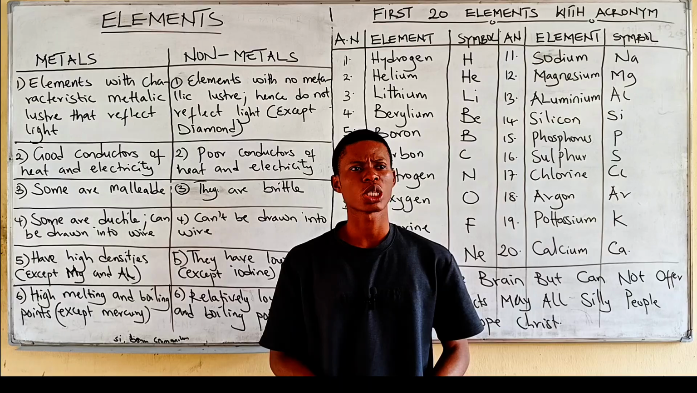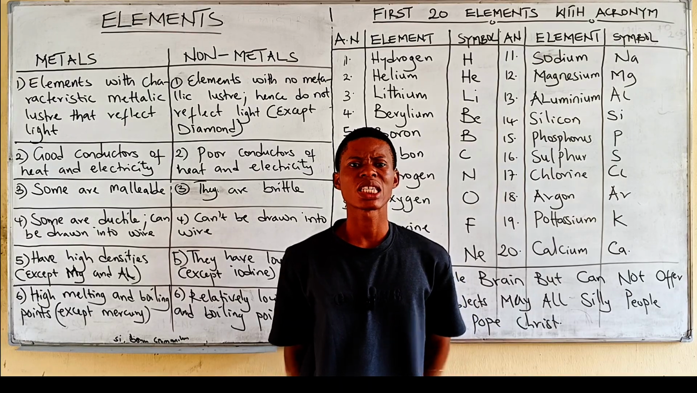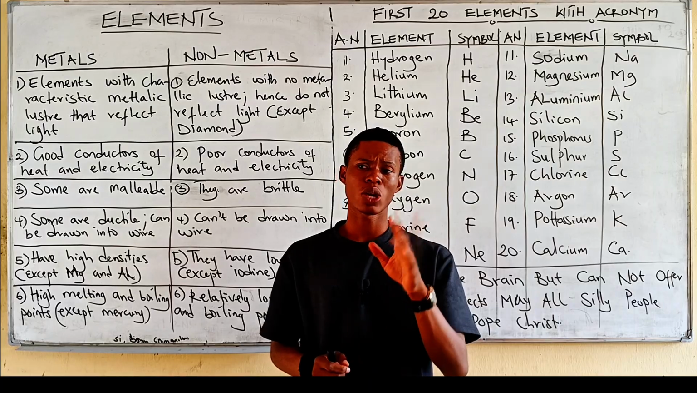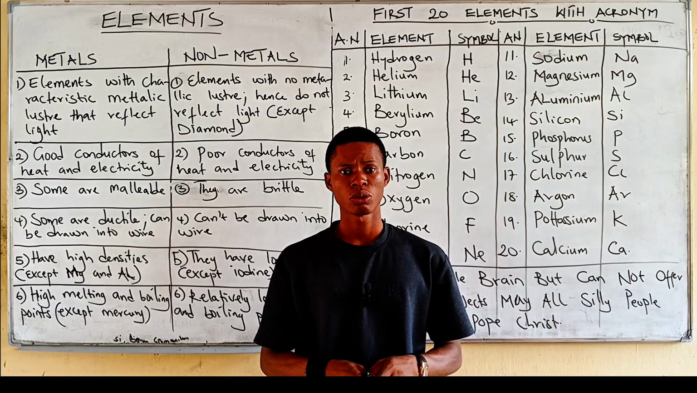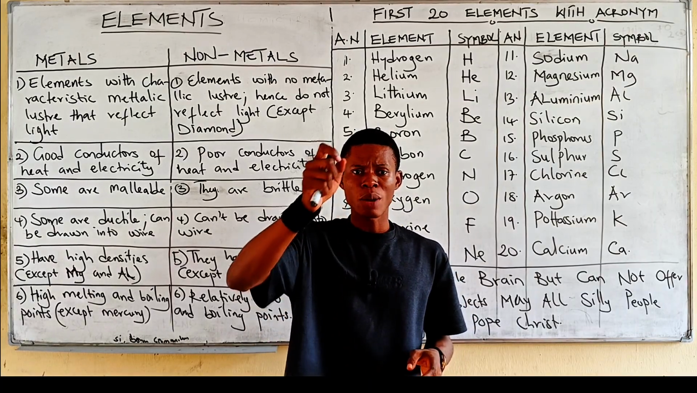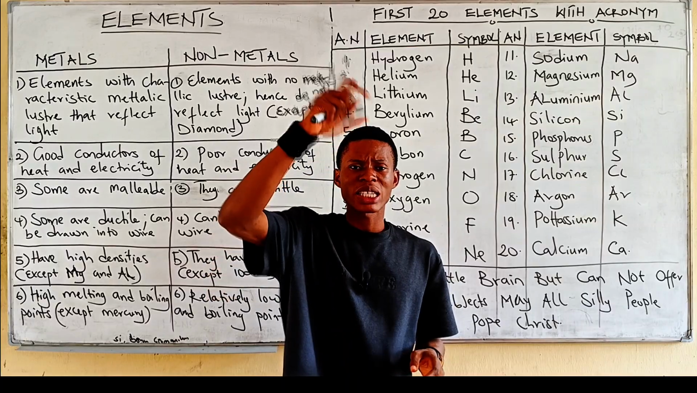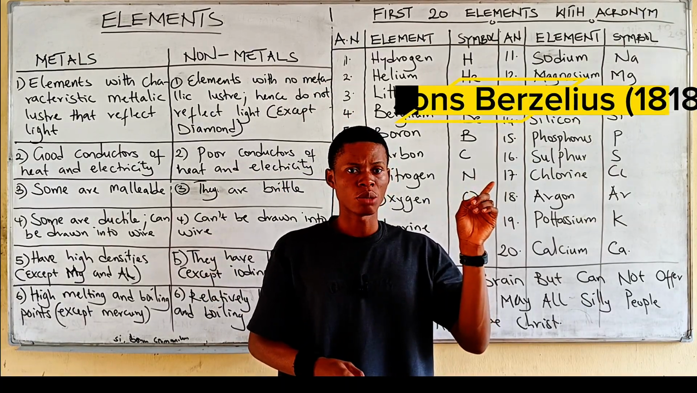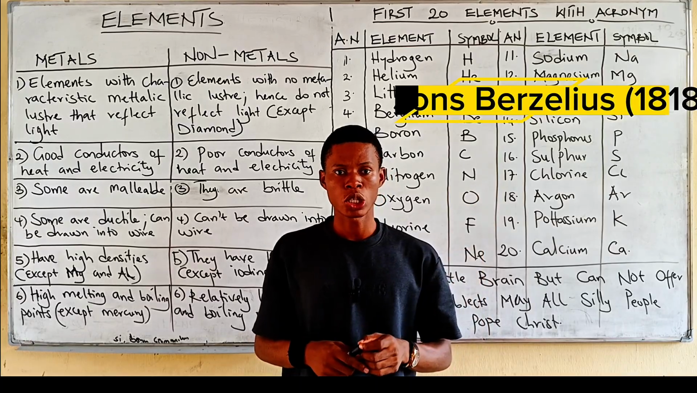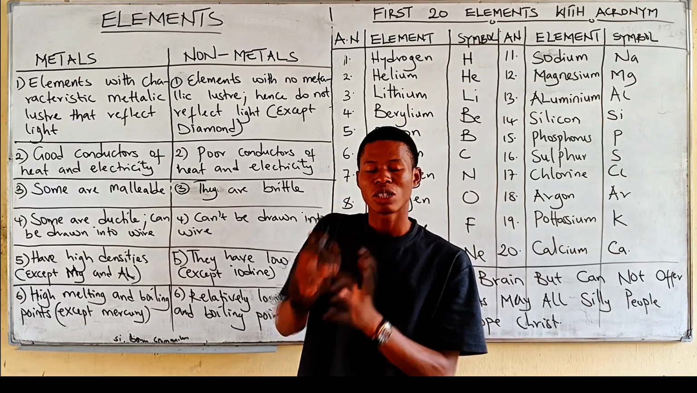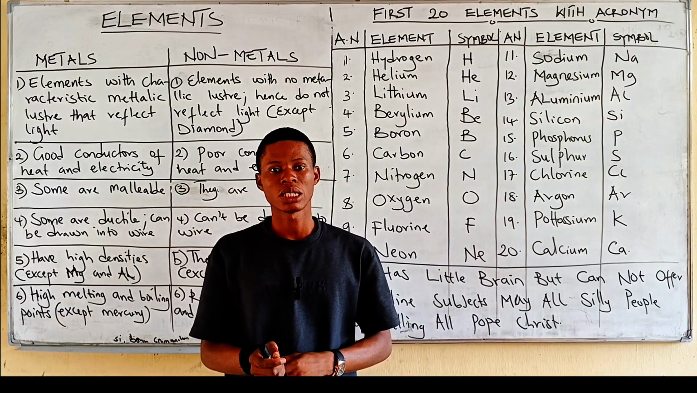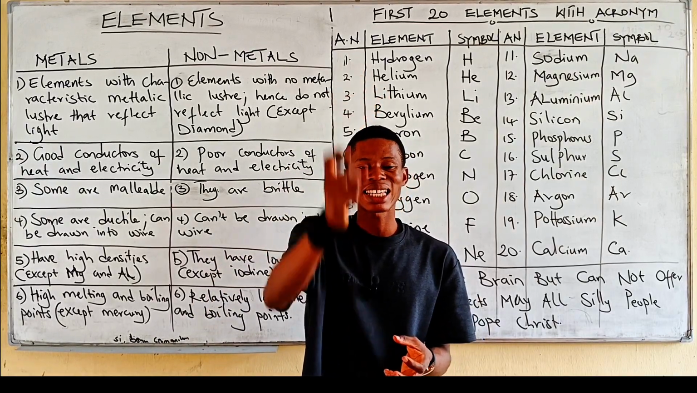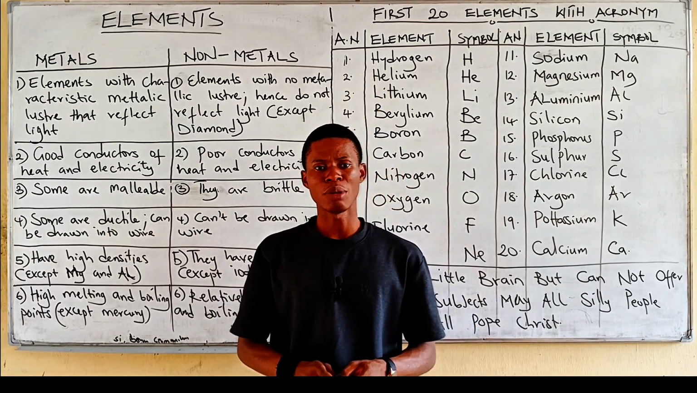In 1818, Jons Berzelius came up with something. He said, why not give symbols to these elements? Remember I said we have 118 in the periodic table. Why not give symbols to represent these elements instead of writing them out always? Who did that? Jons Berzelius. See the spelling of his name here. He actually did that in 1818. He gave chemical symbols. Chemical symbols are letters used to represent elements.